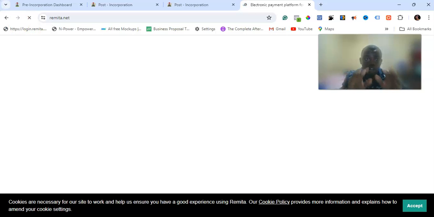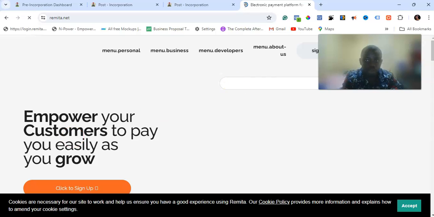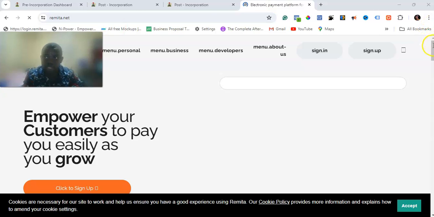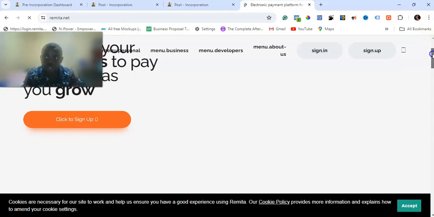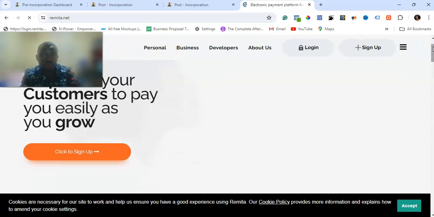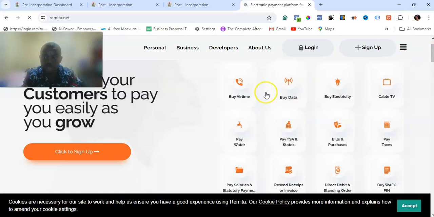So all you need to do is come to Remita. Once you come to Remita, you don't need to sign up or create an account. If you don't have a Remita account, you can sign up and then have an account so that you can be using it to make your payment, right? So let's allow it to load up very well. All right, so now the page is up. These are the options we need.